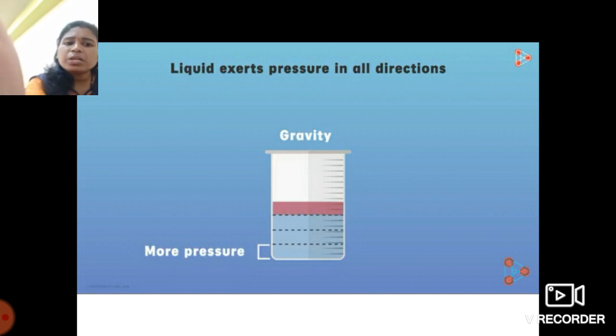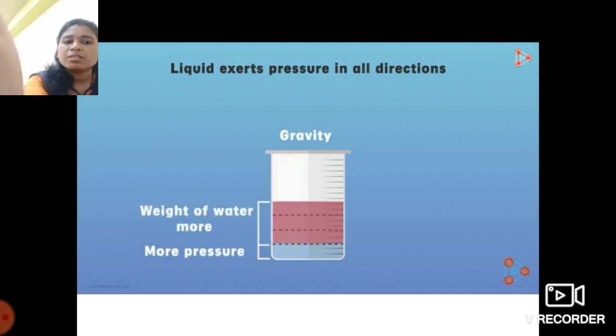Now this is because of the weight of the water above the bottom layer. See there, the grayish one is the bottom layer, and these three reddish ones are the uppermost layers. The weight of the water above the bottom layer is more, and the pressure decreases as we go upward.